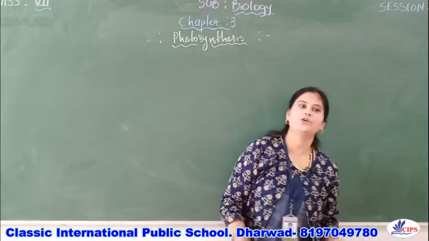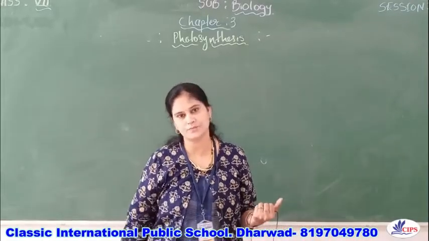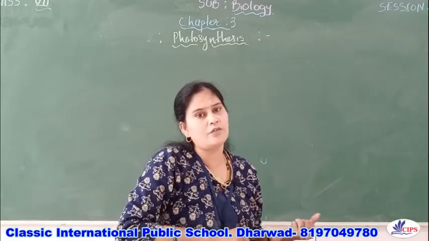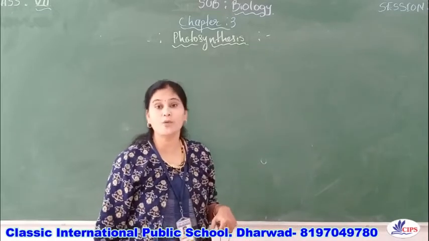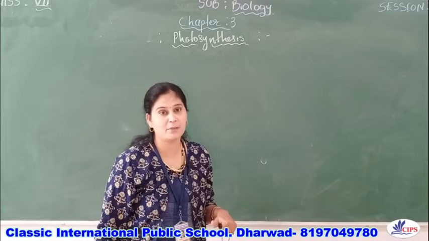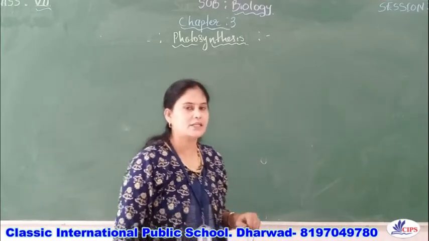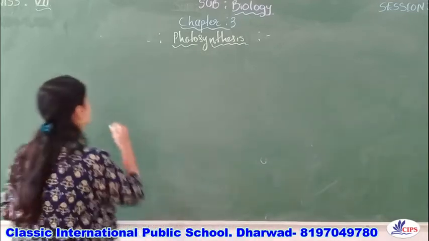So what are the end products? Glucose and oxygen, right? And we also studied the significance of photosynthesis, and we proved some of the experiments, right? Now in this session we will study the factors which are affecting photosynthesis.